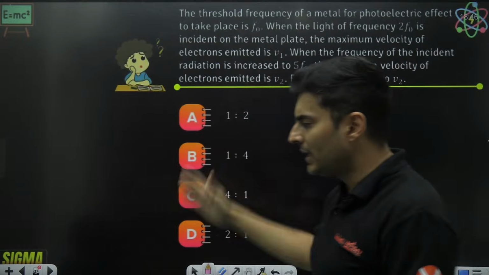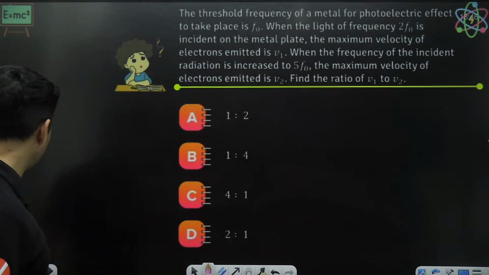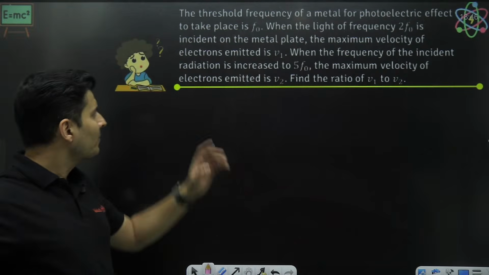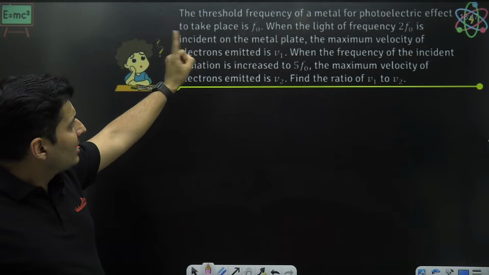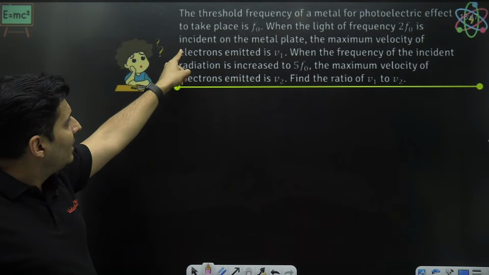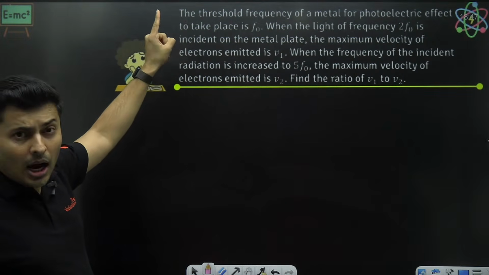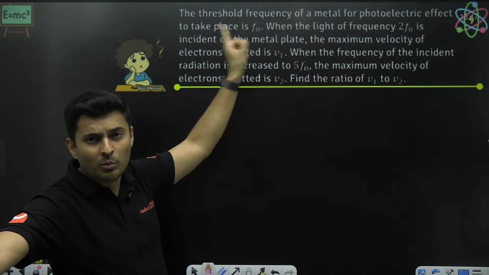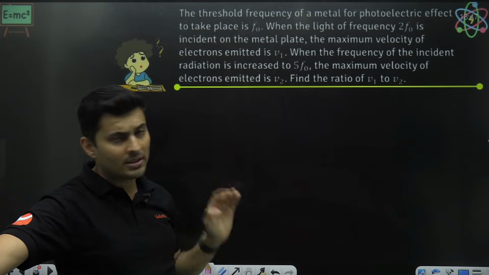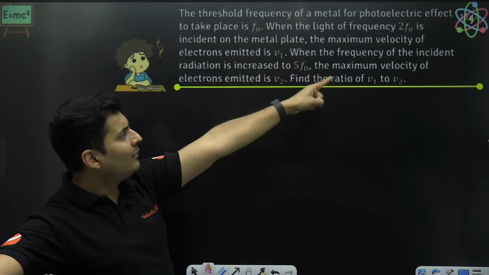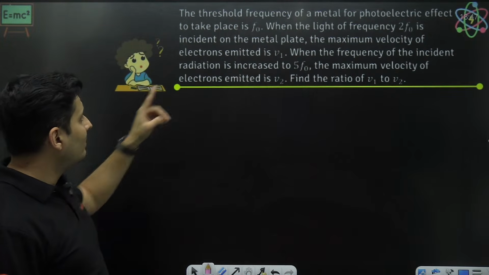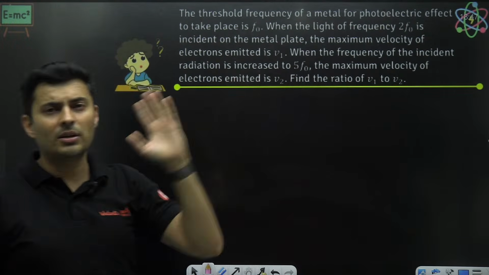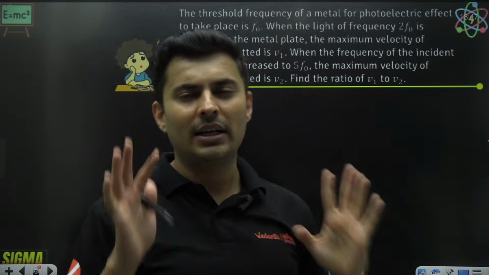Okay, let's analyze this. The question is to find the ratio of v1 by v2. Let's remove the noise. I don't need the options, we can just solve the question. Light is falling onto a metal. The metal will allow the photoelectric effect to happen only if the frequency is more than f naught. f naught is the critical frequency. The first time the light falling is of 2f naught. The second time the light falling is of 5f naught, different lights. So the speed of the electrons is also different, v1 and v2. The question is to find that ratio.